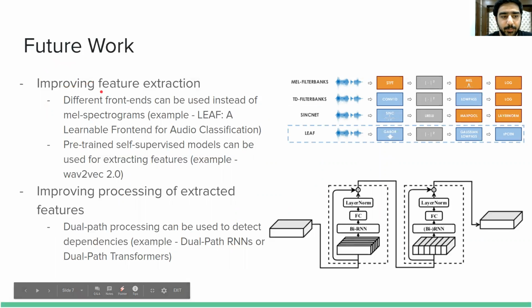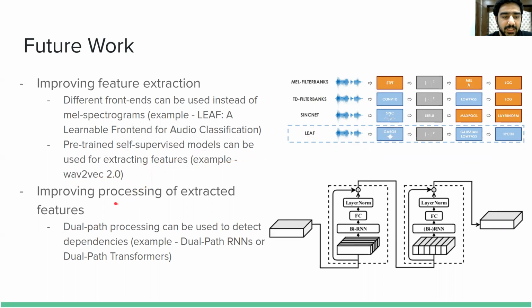First one would be improving the feature extraction. So instead of using mel spectrograms, we can use approaches like LEAF, which uses Gabor filters instead of STFT on the raw audios. Or we can use pre-trained self-supervised models such as Wav2Vec2 for extracting the features.